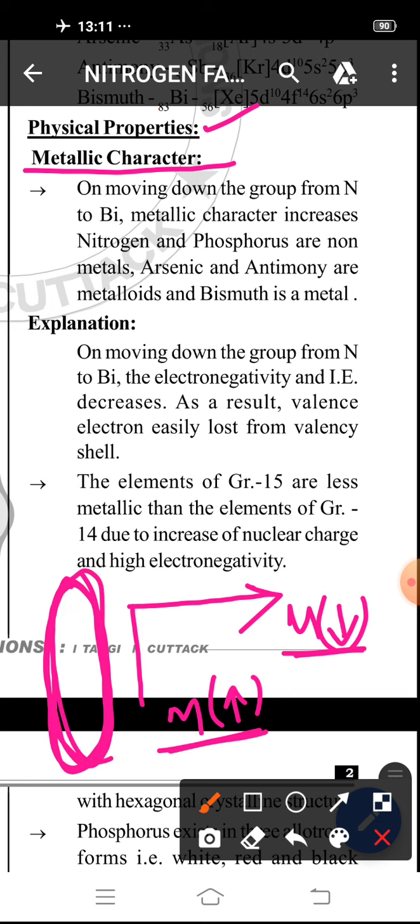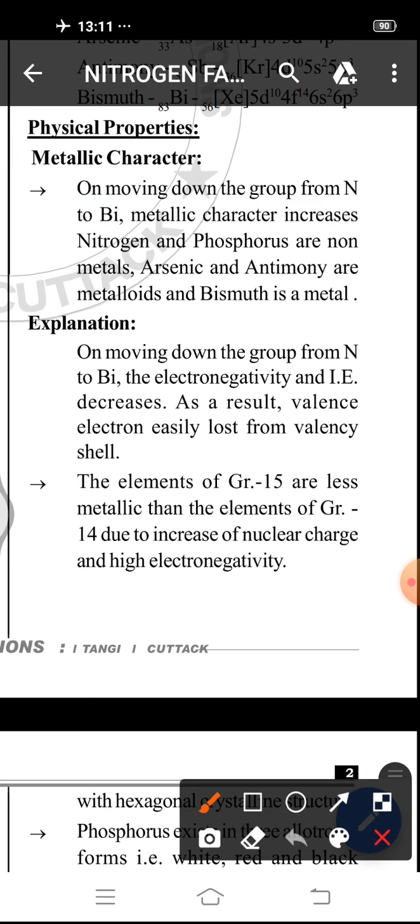So moving from nitrogen to bismuth, metallic character increases. So in nitrogen, phosphorus, arsenic, antimony and bismuth, metallic character increases.